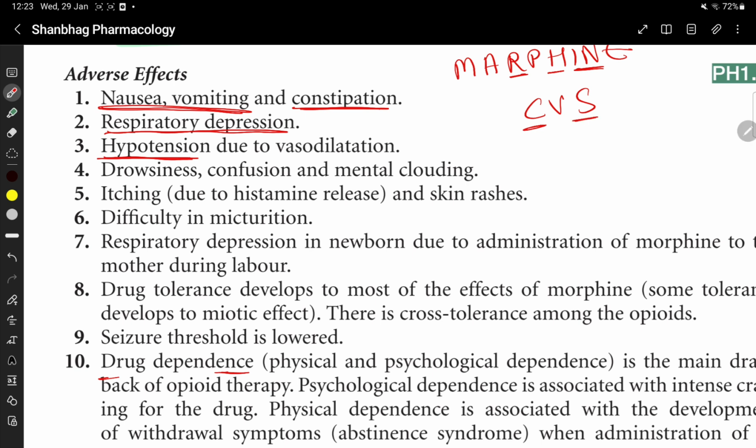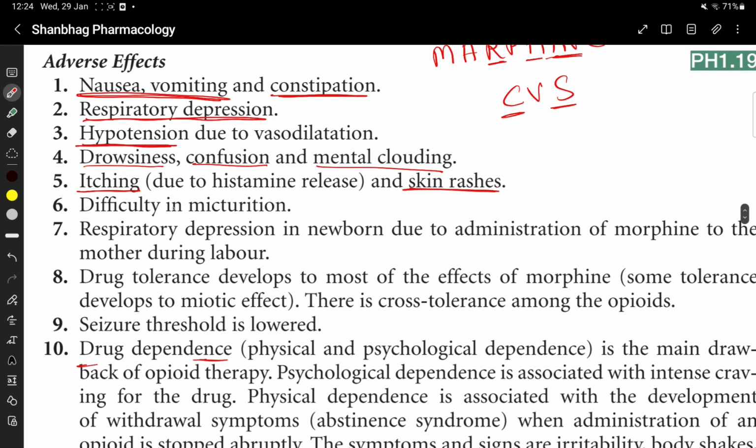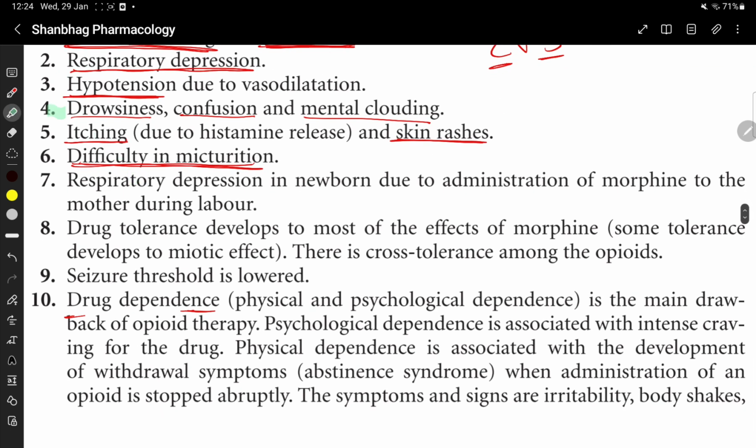S for sedation, drowsiness, confusion, and mental clouding. I for itching due to histamine release, and it also causes skin rashes. Histamine release causes vasodilation, bronchospasm, itching, and skin rashes. There is difficulty in micturition and constipation. Respiratory depression in the newborn can occur due to administration of morphine to the mother during labor. This drug can develop tolerance.